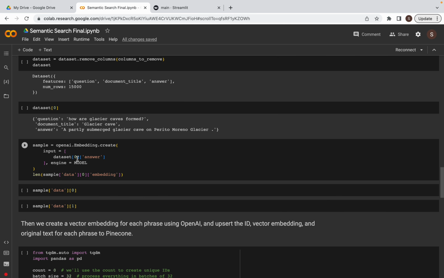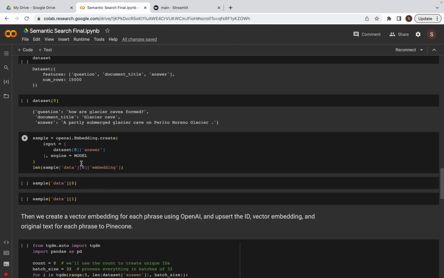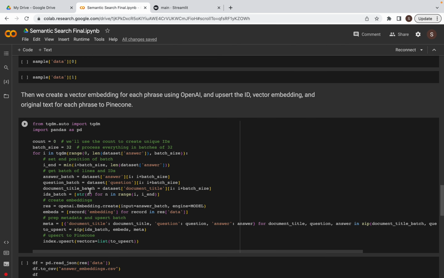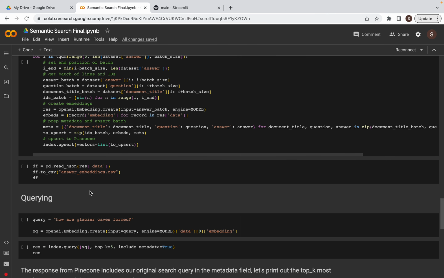Now I have created a sample where the answers of the first element is passed to the model and the text embeddings are generated. To create the text embedding of the entire model, we will be writing this code. Now this thing I will be explaining you later.